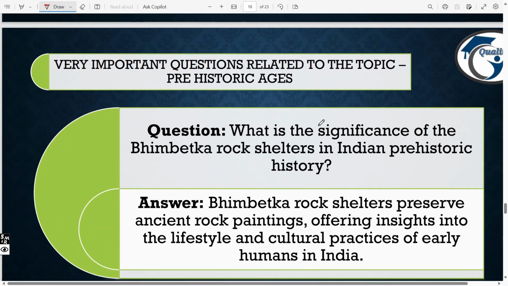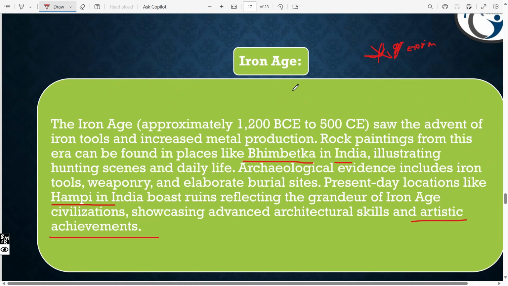Now, after completing the Iron Age, the main historical periods, I mean, up until here, this is more than enough for your examination. But if you need a more detailed view, you have to go into it very elaborately. Now, I'm going to discuss some very important questions relating to prehistory and these historic periods, the Stone Ages. Let us see what the main important questions are that can be asked.